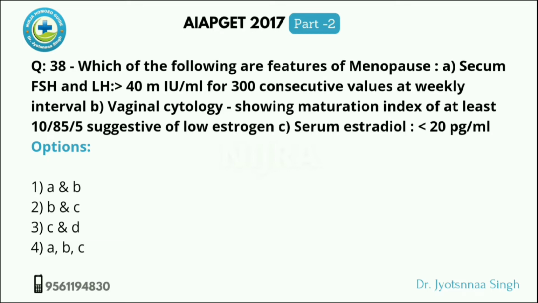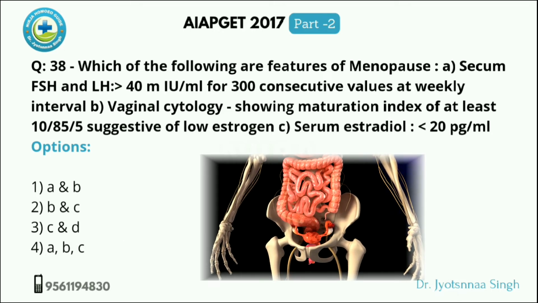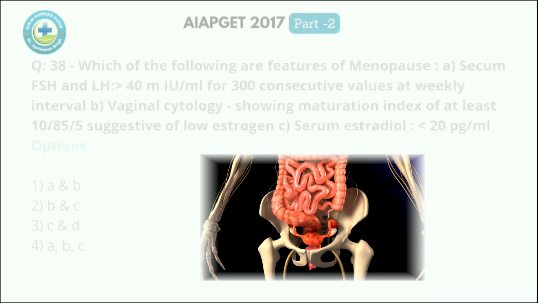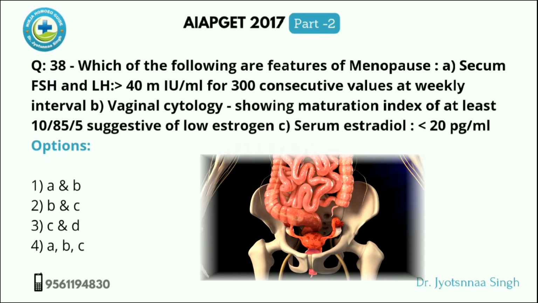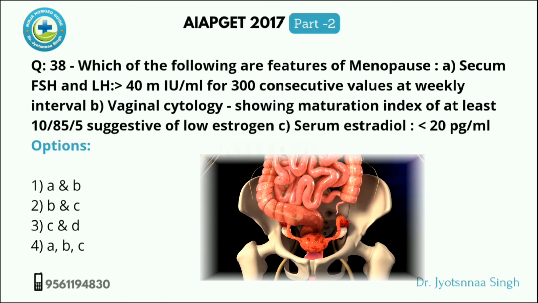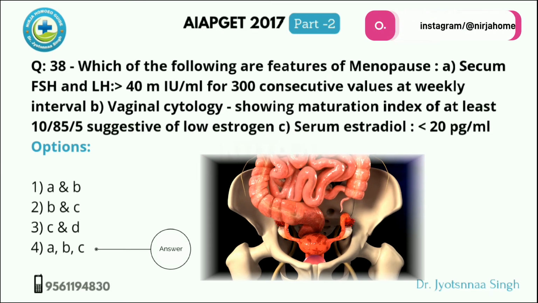B. Vaginal cytology showing the maturation index of at least 10:85:5, suggestive of low estrogen. C. Serum estradiol is less than 20 pg per ml. So all three options are the features of menopause. So answer will be the fourth option, A, B and C.